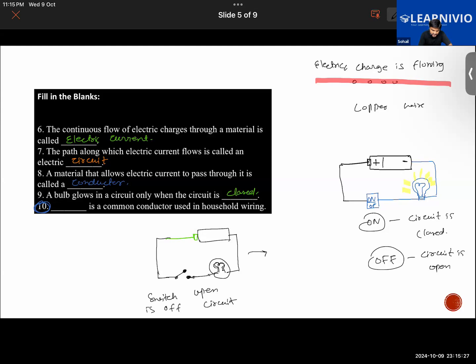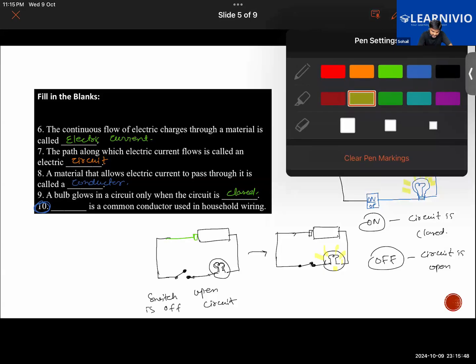But consider another situation where the switch is turned on. Look at the wire in the switch. Are the wires connected or not? In the second figure, yes, it is connected. Now the bulb is going to glow. Why? Because here the path is closed.